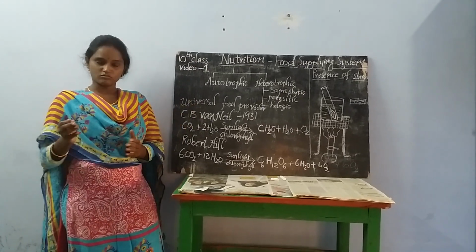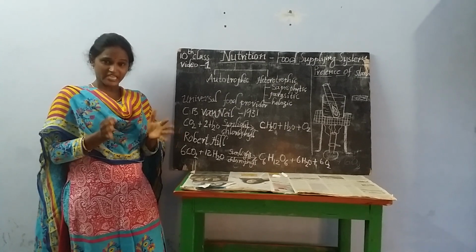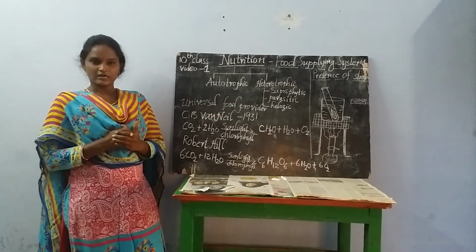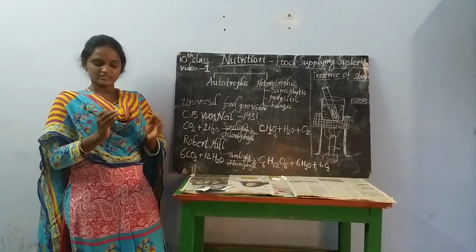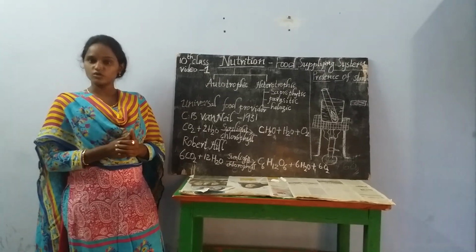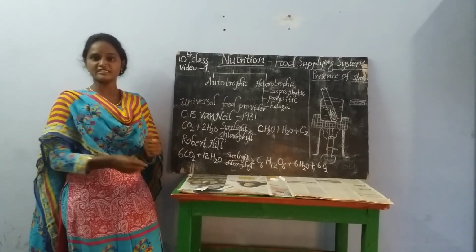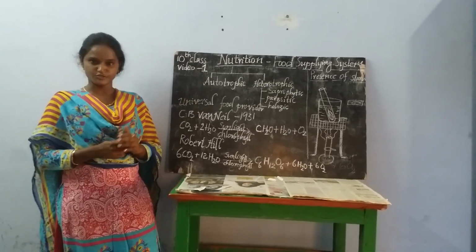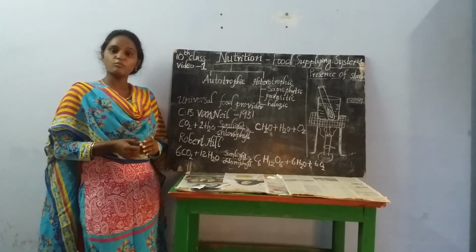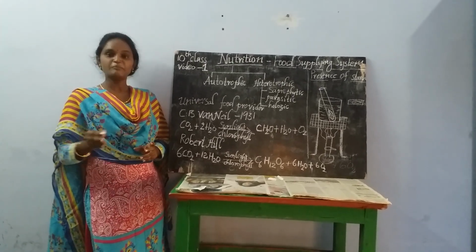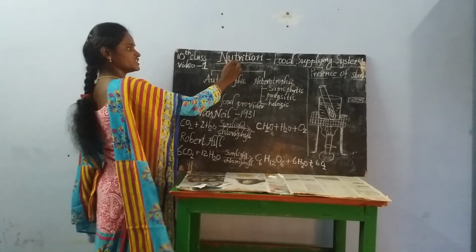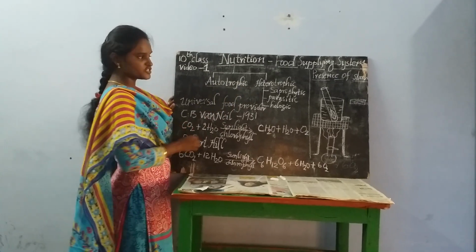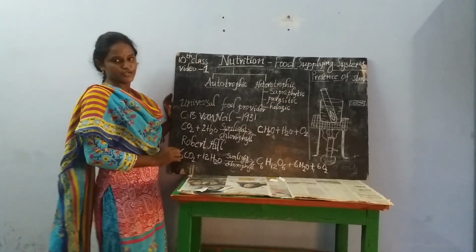Are all organisms able to take food by using the same process? No. Depending on the complexity present in their body, the mode of acquiring food may vary from one organism to another organism. It also varies from one cell to another cell. Depending on the mode of acquiring food, we divide nutrition under 2 headings. What are they? Autotrophic mode of nutrition and heterotrophic mode of nutrition.